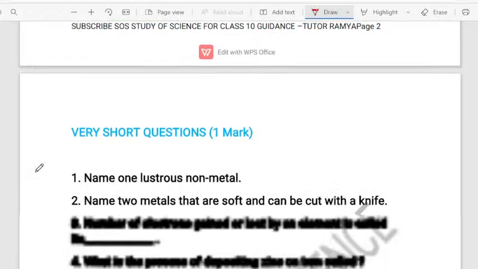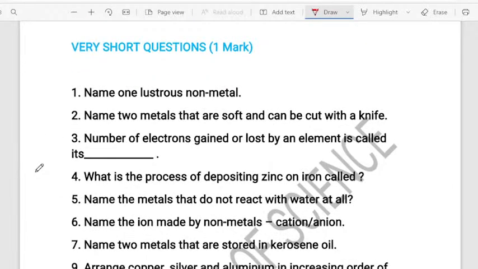Moving now to the next important area, extra to your pocket. Some of the questions I am telling you are very extra to your pocket. You have to note down and tell the answers for these particular questions. Very important, dear students. Let us now talk with the first question. Name one lustrous non-metal. I repeat the question. Name one lustrous non-metal. Let me see who will answer.